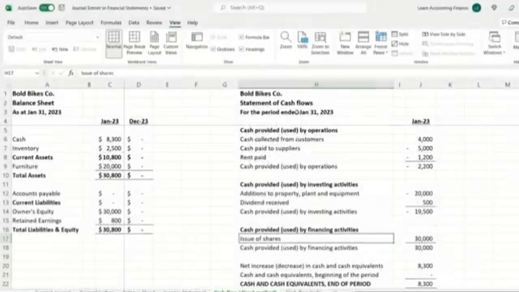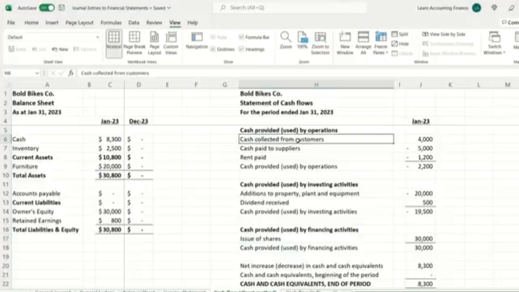So we are looking at cash flow from the direct method. There are two methods to prepare cash flow. One is the direct method. The other one is the indirect method. The direct method is where we actually look at all individual transactions, or we summarize them to understand what was the cash flow, what was the cash inflow or cash outflow from each activity.